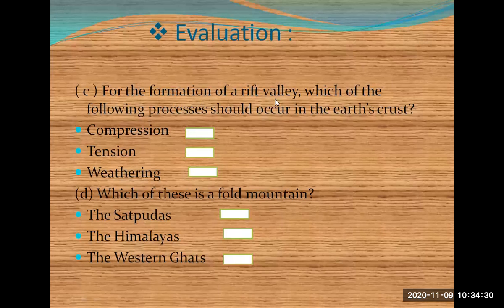For the formation of a rift valley, which of the following processes should occur in the Earth's crust? Which activity have we done with this one? Compression or tension or weathering? Yes, correct. Compression.